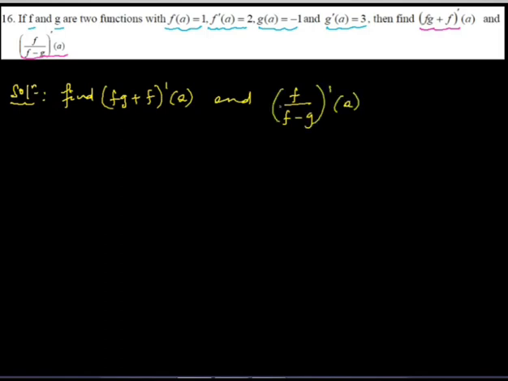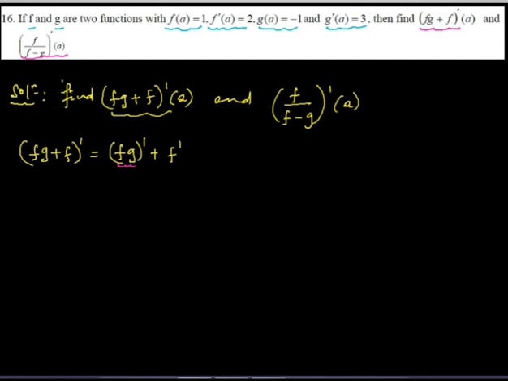Okay, so we will see each of them separately. Let us calculate this part first. (f times g plus f)' means the derivative of f times g plus f derivative. Now we can apply the product rule on this part.